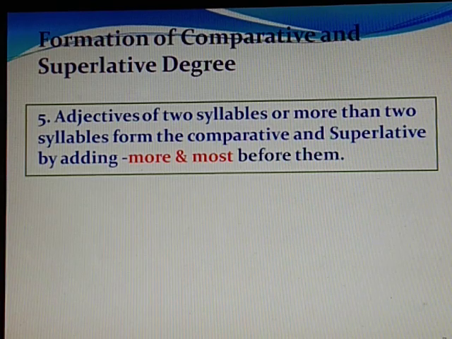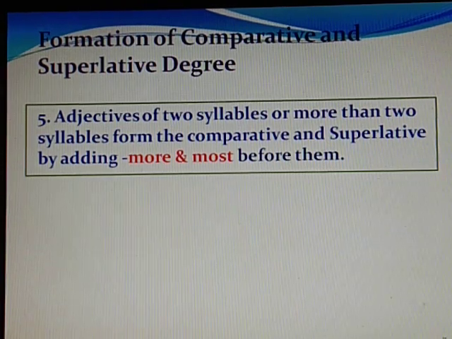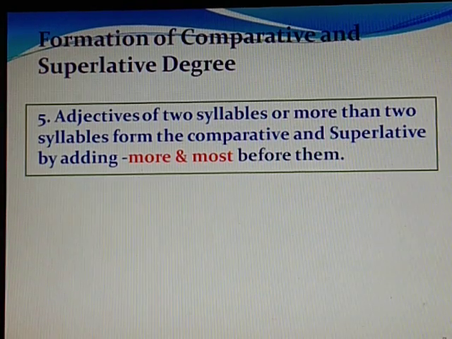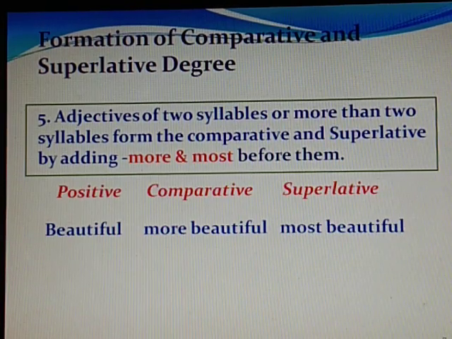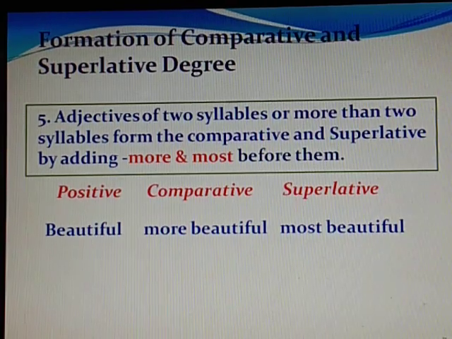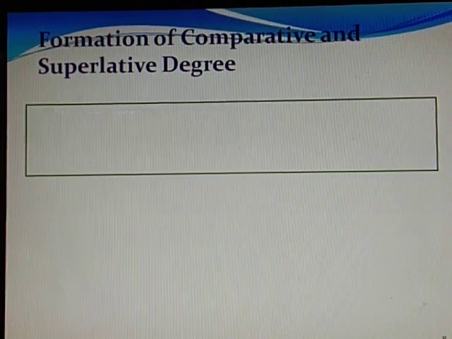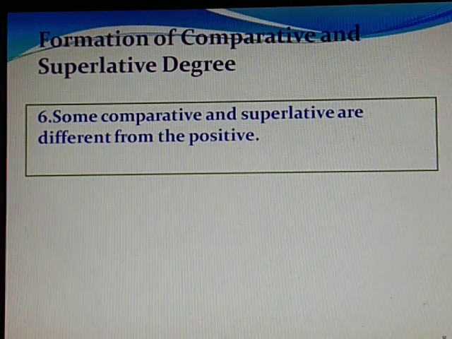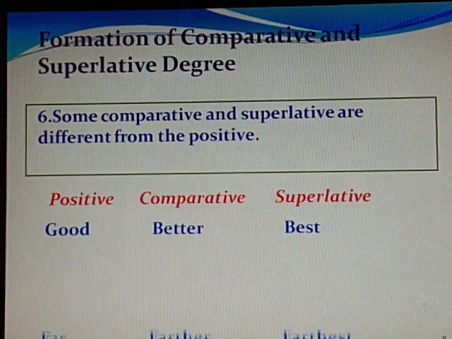Now adjectives of two syllables or more than two syllables form the comparative and superlative by adding more and most before them. For example, beautiful: more beautiful, most beautiful. Some comparatives and superlatives are different from the positive.